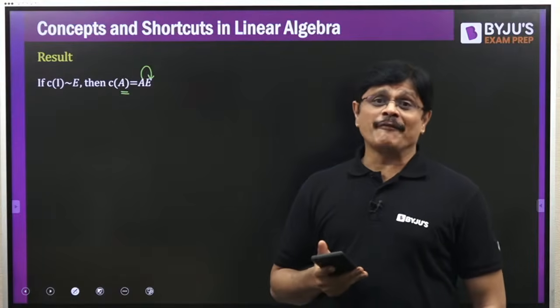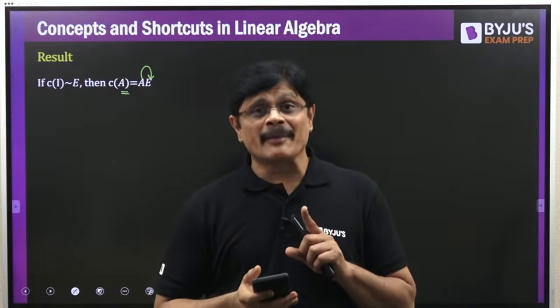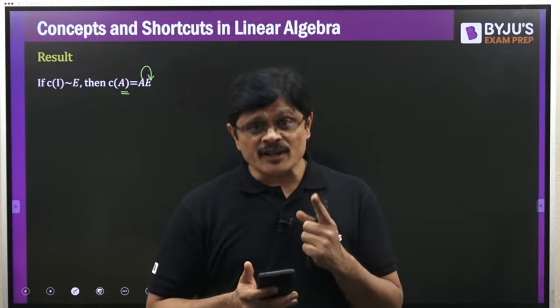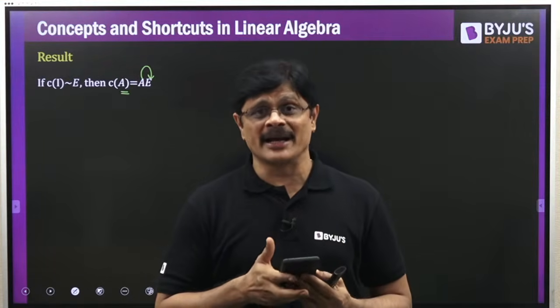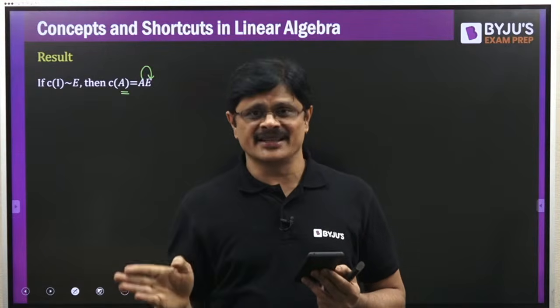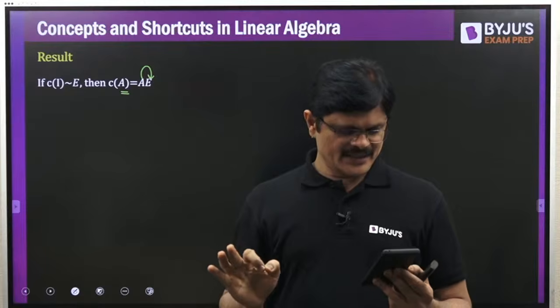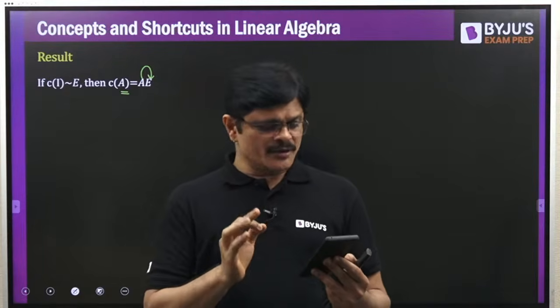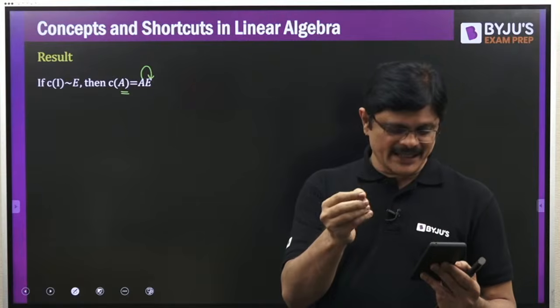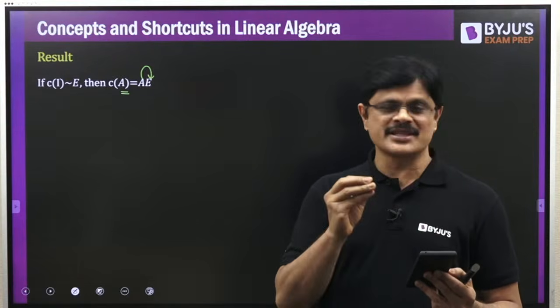See, the effect of row operation can be obtained by multiplying the corresponding elementary matrix on the left. The effect of column operation can be obtained by multiplying with the corresponding elementary matrix on the right. That's it. Nothing more than that. If you are having any doubt, because I am running short of time, please quickly say so that I can close this session here.